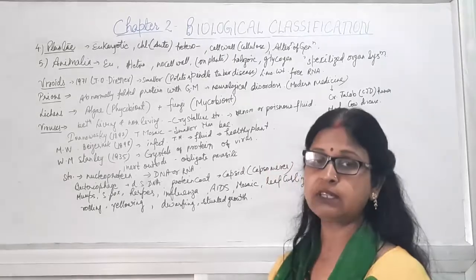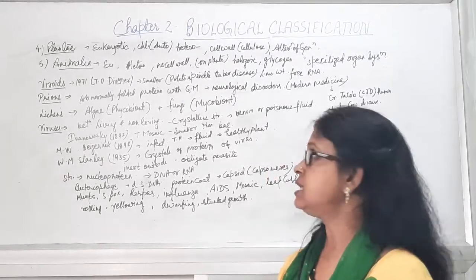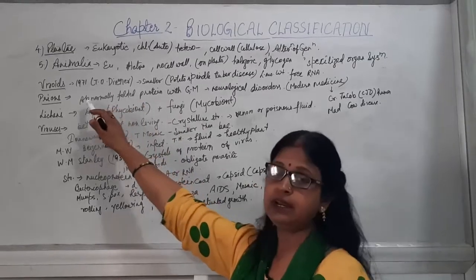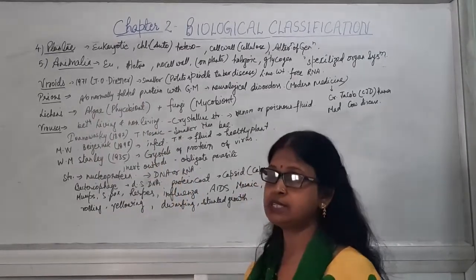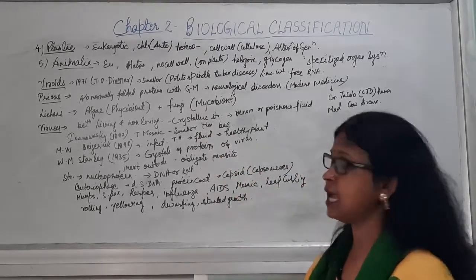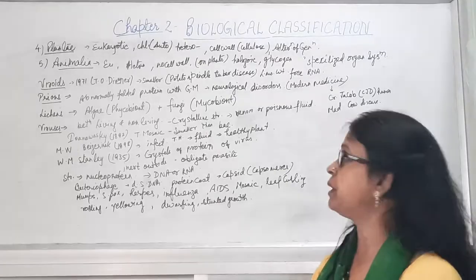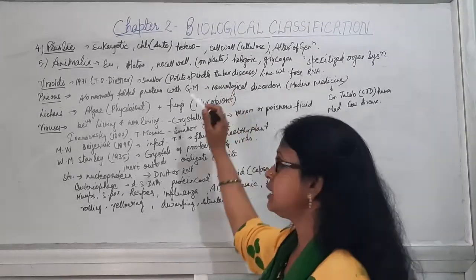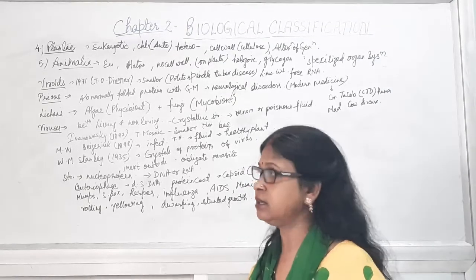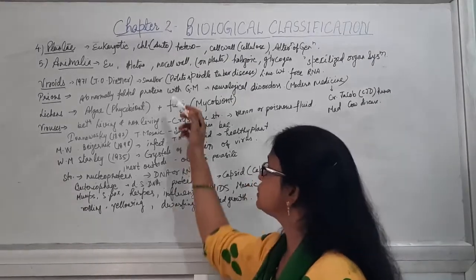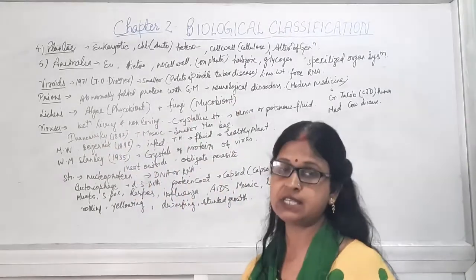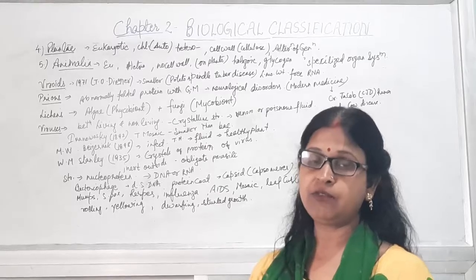Viroids are smaller than viruses, and these were first discovered by the scientist T.O. Diener in 1971 when he was studying the potato. There was a disease, known as potato spindle tuber disease. Then he saw that the microorganism responsible for this disease is not a virus. It is smaller than a virus. That's why he gave the name viroids.